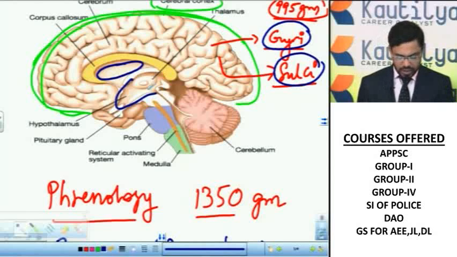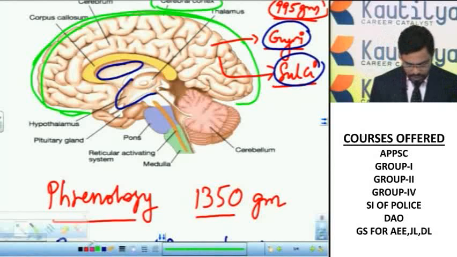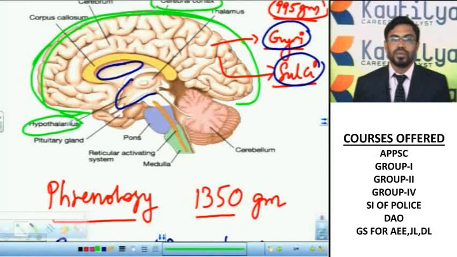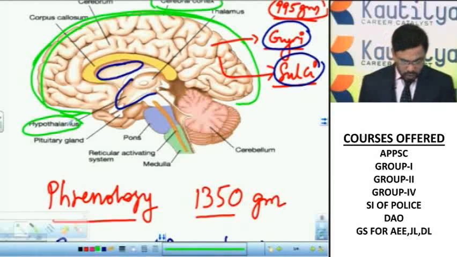The hypothalamus regulates the secretions of the endocrine glands. The hypothalamus releases releasing factors, which initiate the anterior lobe of the pituitary to release some trophic hormones. The hypothalamus is also called the thermoregulating center of the body.